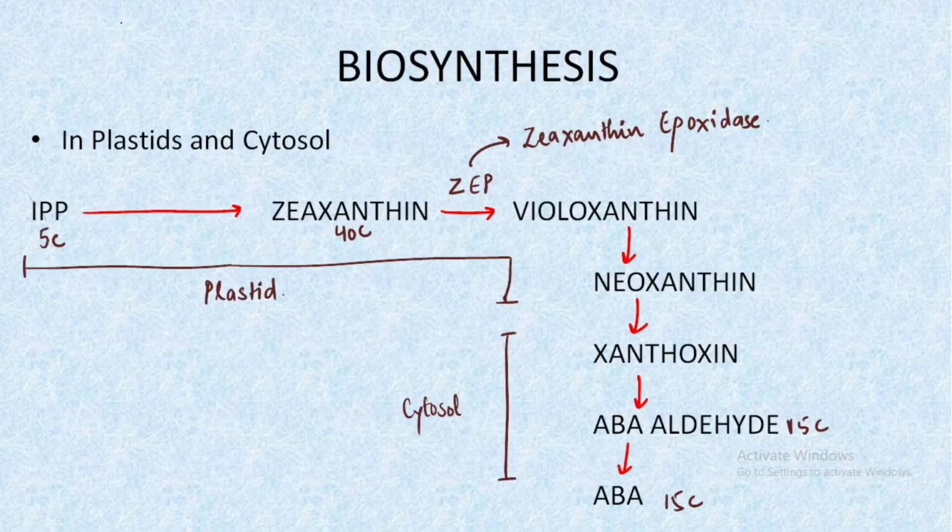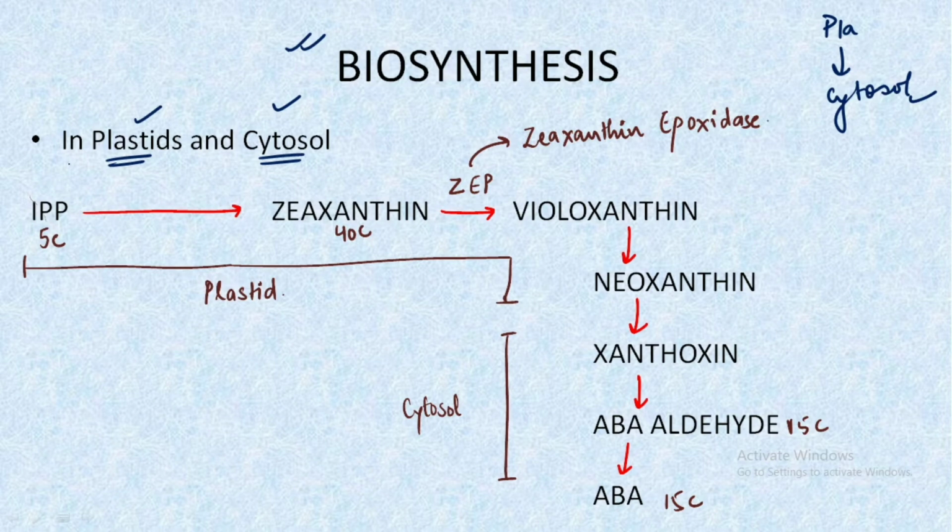Let's move forward and understand the biosynthesis pathway. The first important point to remember is that it occurs in two plant organelles. The first one is the plastids and the second one is the cytosol. First, the pathway begins in the plastid and then it moves forward to the cytosol where the final abscisic acid is produced.